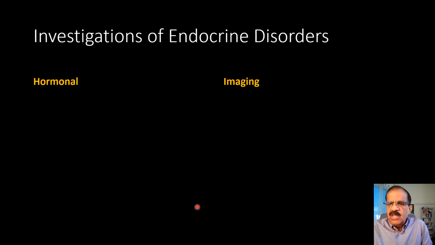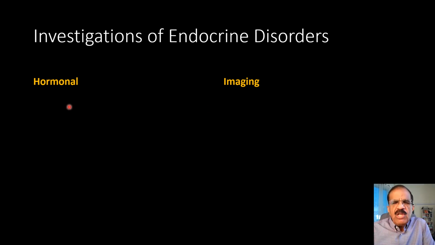Now again, we are just discussing the basics of endocrinology, the introduction. Whenever we suspect some endocrine disease, we have two types of tests. Generally speaking, in endocrinology, either there could be excess of a hormone, which is usually due to some autonomous tissue, maybe adenoma, or there may be deficiency of an endocrine hormone. That is usually destruction of the gland due to whatever disease process, like autoimmune diseases, infectious disorders, trauma, and malignancies.